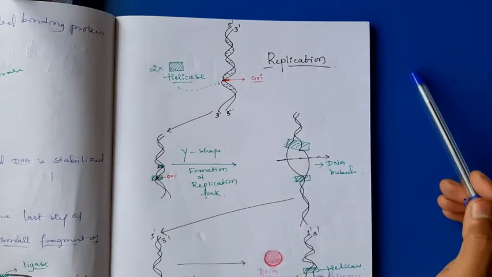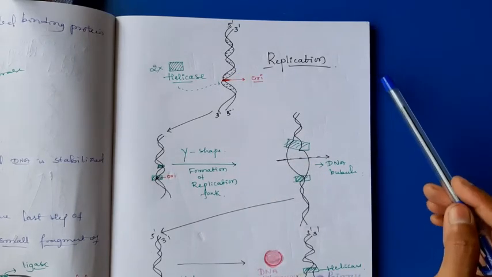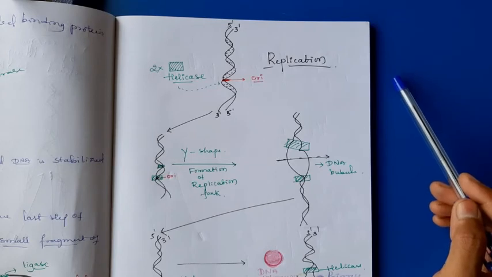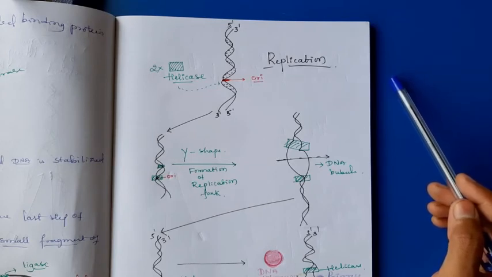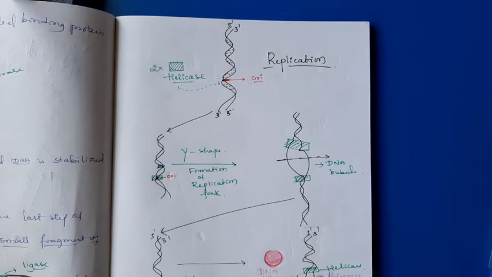In eukaryotic cells there are so many ORI sites present on DNA, but in prokaryotic DNA there is only one origin of replication site, the ORI site. What is an ORI site? ORI sites have very specific sequences of DNA, specific sequences of nitrogen base pairs.